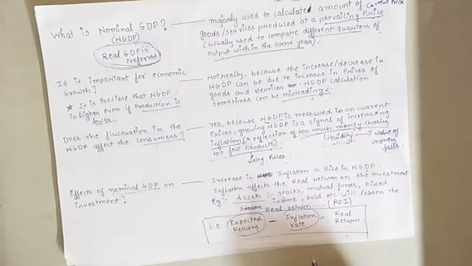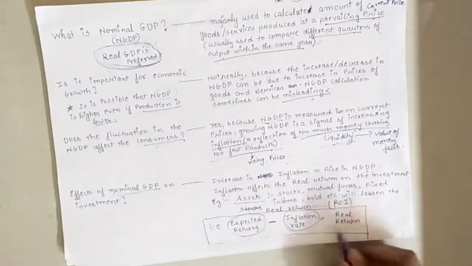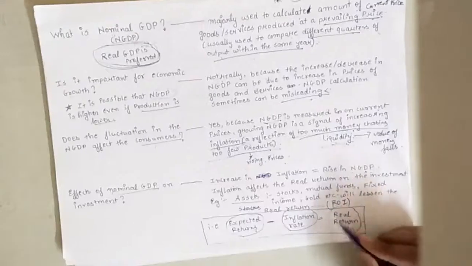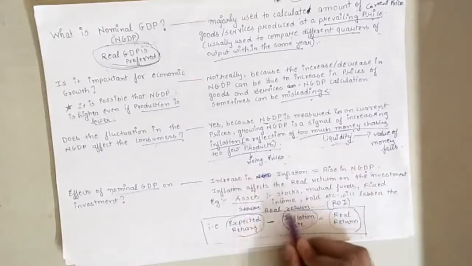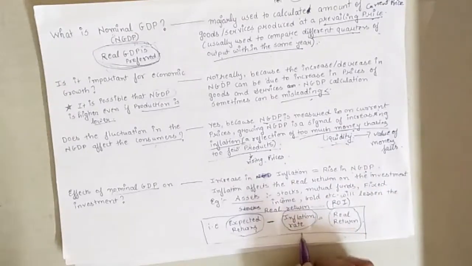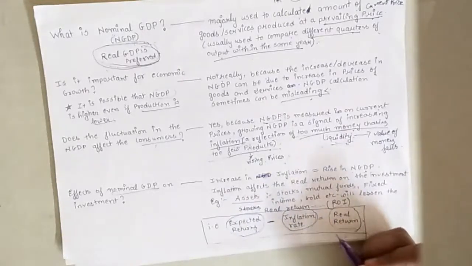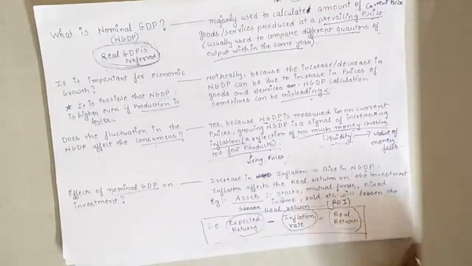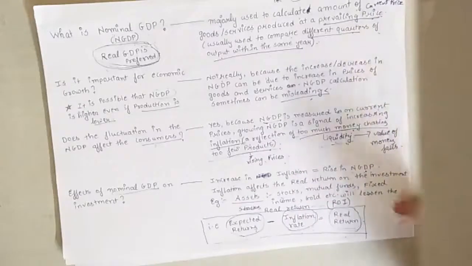The inflation rate which is going on right now will be subtracted, and then he will get his ROI. ROI means return on investments. Usually this subtraction is done by the company or the brokers or the agents to give the knowledge about the return on investment.